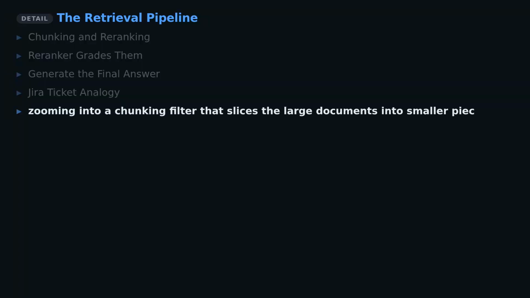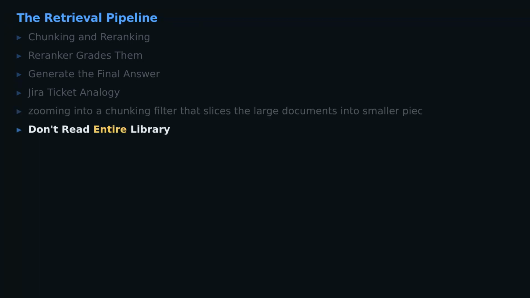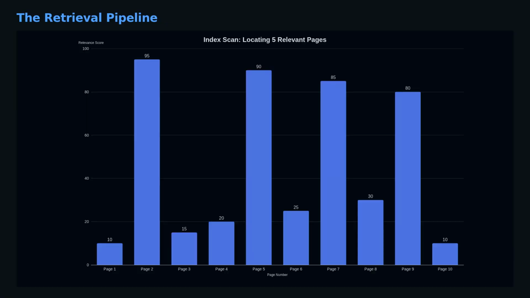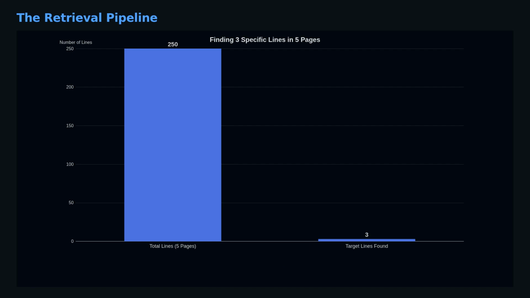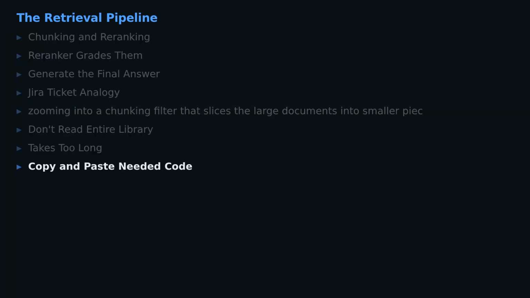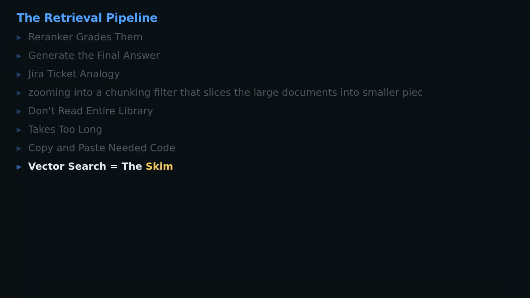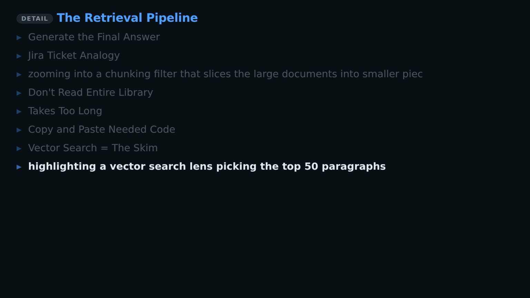Analogy: imagine you are solving a complex Jira ticket. You do not read the entire documentation library from cover to cover. That would take forever. Instead, you skim the index to find 5 relevant pages. You read those 5 pages very carefully to find the exact 3 lines of code you need to copy and paste. The vector search is the skim. The re-ranker is the careful reading.